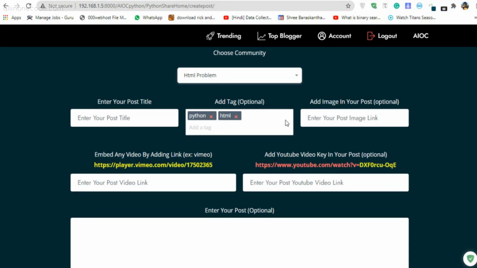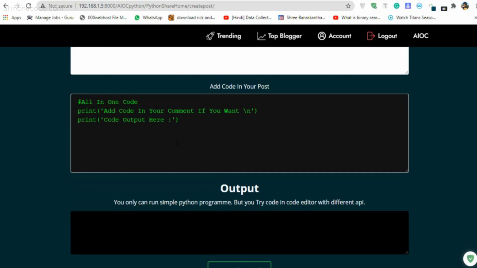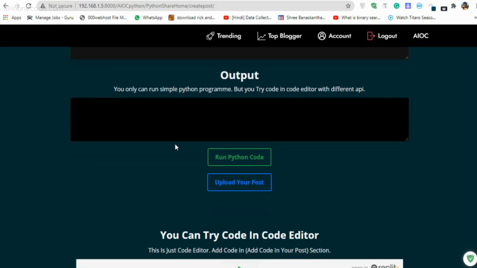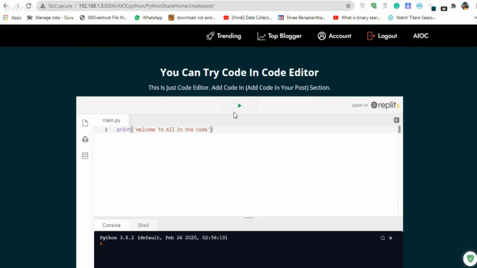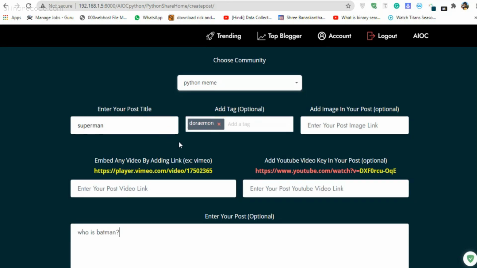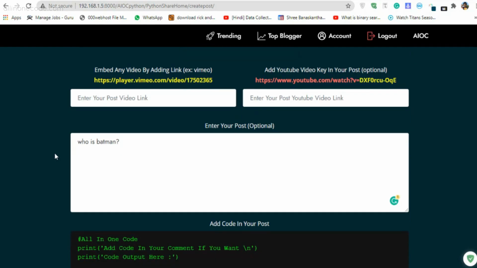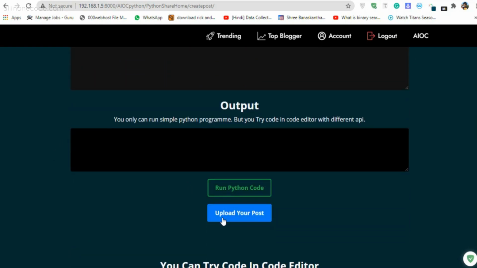I use images, and I use Vimeo, which is an online video storing site. I even use YouTube, I use the post, and even code for our post. And again you can try your code in here. So let me quickly create a post. As you can see, I just added the tag Doraemon, which is very unique because I wanna show you how this works. I added the title Superman, I added the post "who is Batman", and I just added the code. So I'm gonna upload my post now.